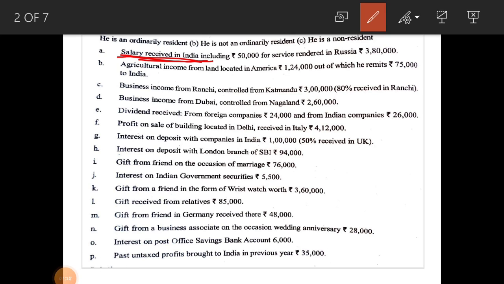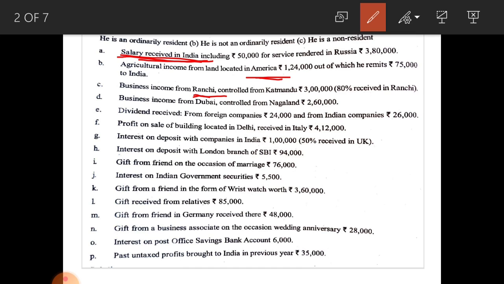Agricultural land is situated in America, that is why only an ordinary resident must pay tax on this amount. Next one, business income from Ranchi controlled from Kathmandu. Income accrued in India, that is in Ranchi, and controlled from Kathmandu, that is a foreign country. But income accrued in India, that is why this 3 lakh is taxable in the hands of the three categories, that is ordinarily resident, not ordinarily resident and non-resident.